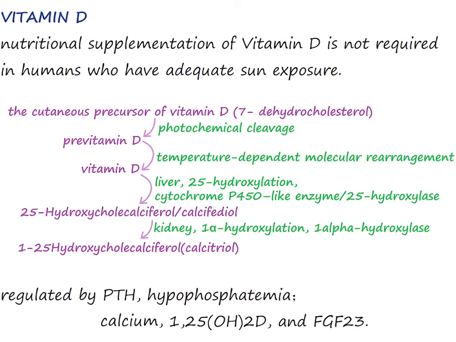In the liver, vitamin D undergoes 25-hydroxylation by a cytochrome P450-like enzyme. The final step in the production of the active hormone is the renal 1-alpha hydroxylation of calcidiol to calcitriol. Parathyroid hormone and hypophosphatemia are the major inducers of this enzyme, whereas calcium, calcitriol, and FGF23 repress it.